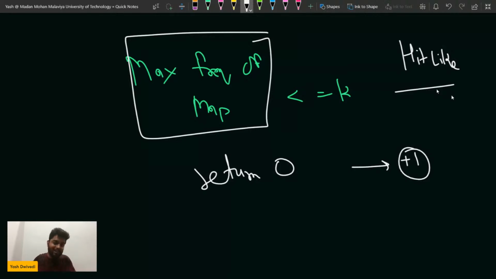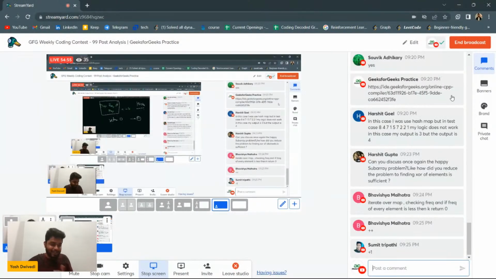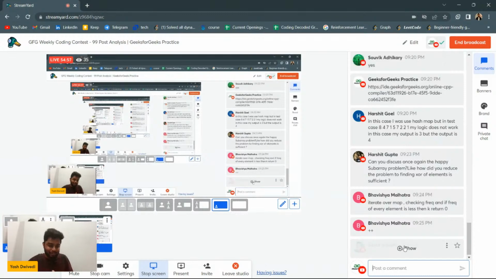With this part, if the maximum frequency of any element inside the map is less than or equal to k, then you will definitely return 0. Agree with me or not? I'm just asking for a +1, that's it. Then after that, I don't want anyone to comment after the session that you did not understand this thing.